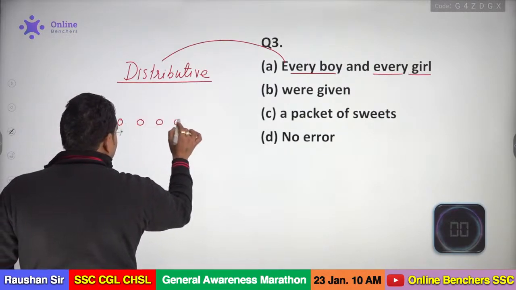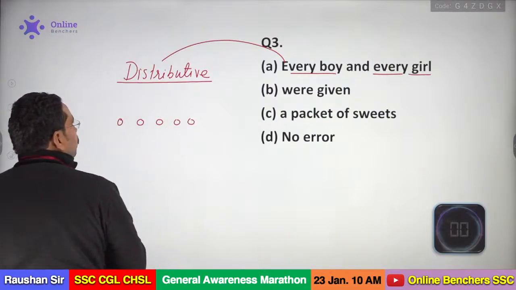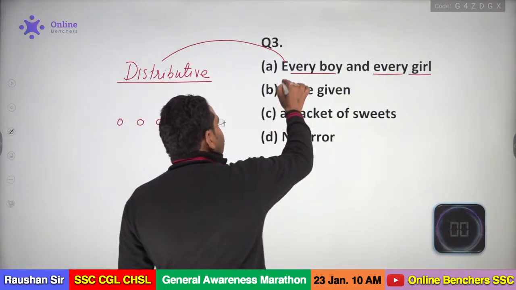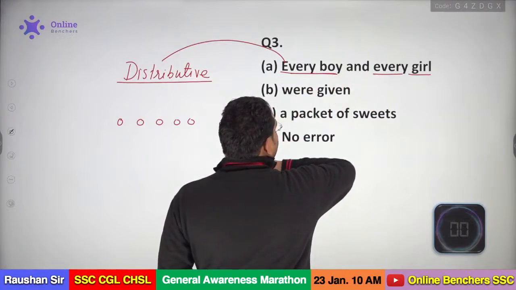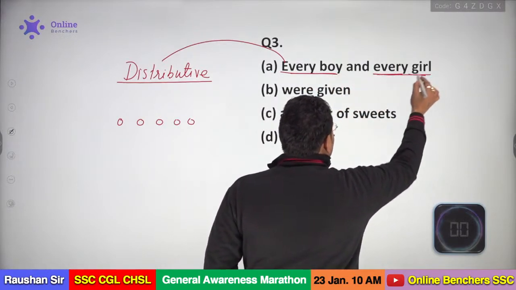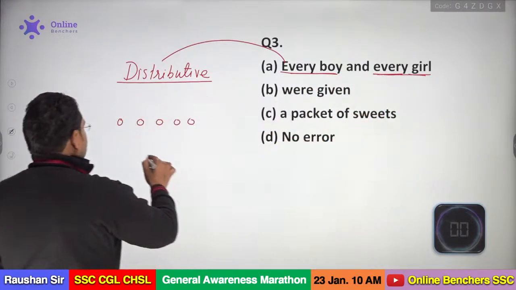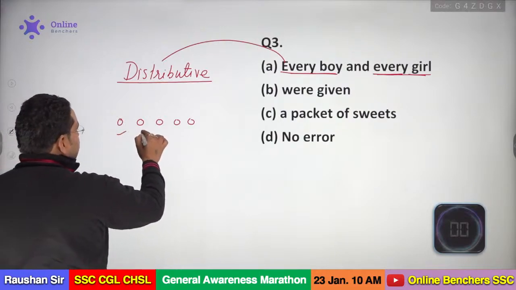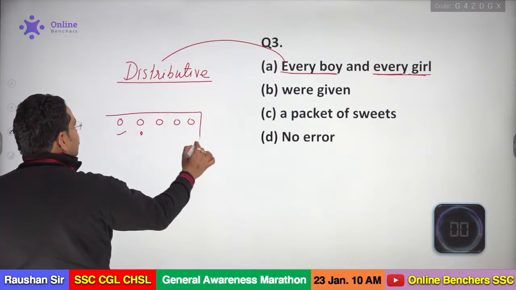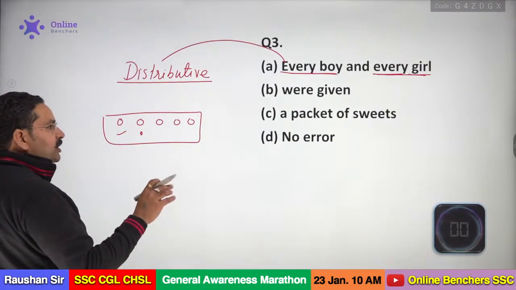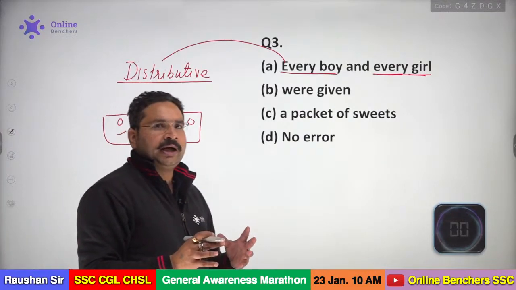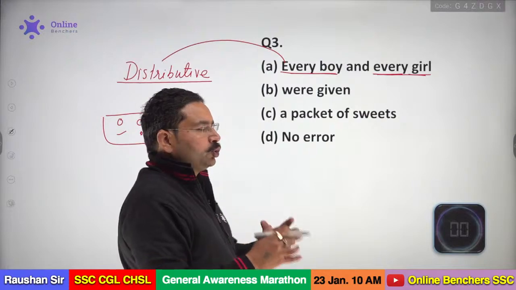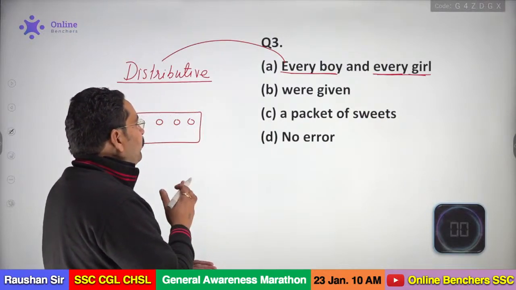There may be some girls and some boys in the group, but you are distributing one by one. You can't say that there is a girl, there is a boy, I am going to connect both with "and" and I am giving something for the 2. No, my dear, it will be one by one only.